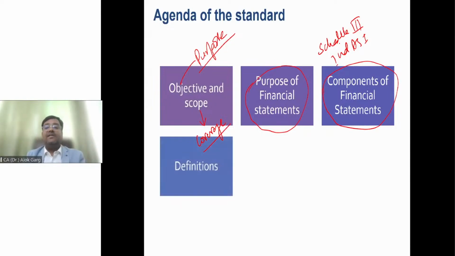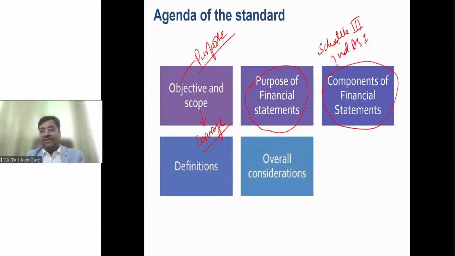Definitions. In this standard, some definitions are also given. Then overall considerations. The standard talks about the overall considerations while preparing or auditing the financial statements of a company. When I talk about financial statements, I am talking about Ind AS financial statements, whatever we discuss is about Indian accounting standards.